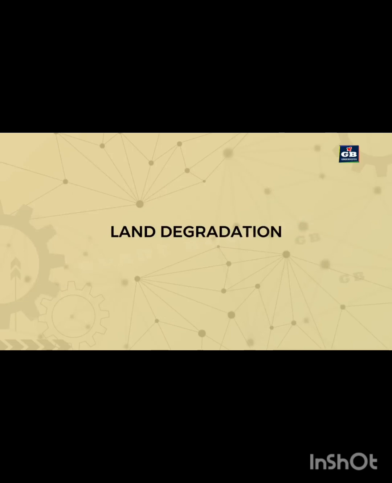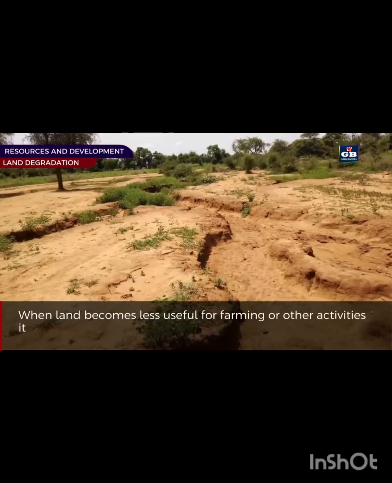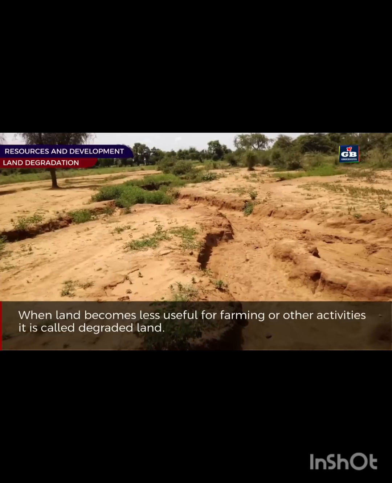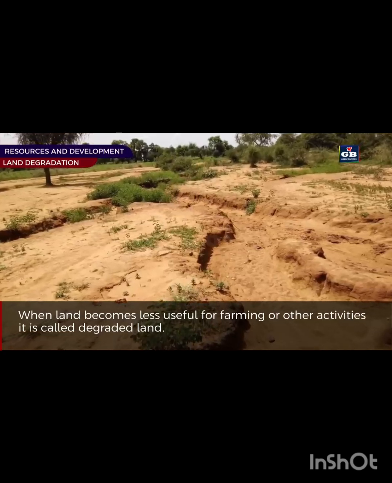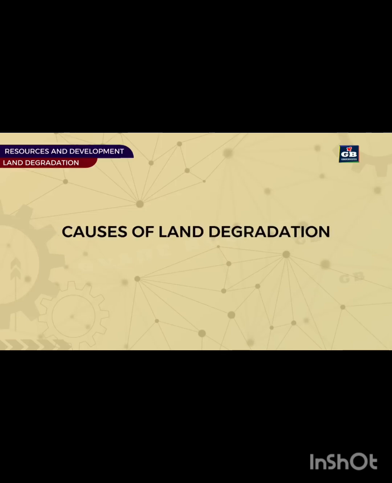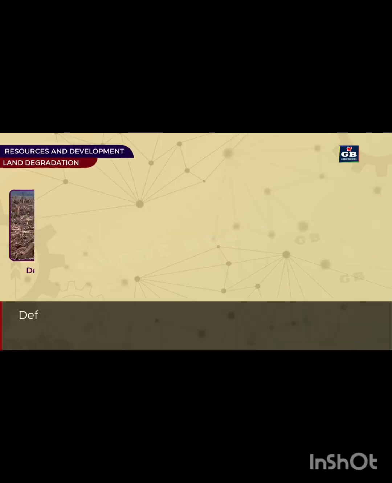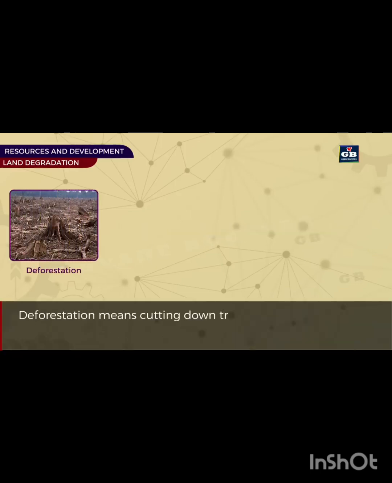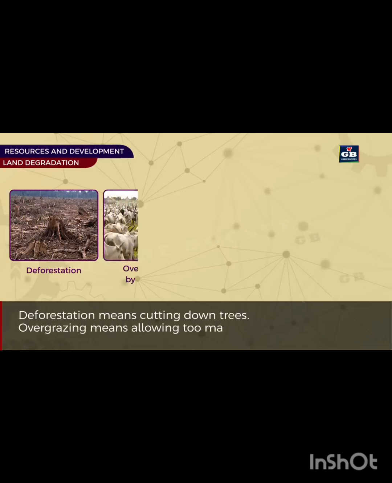Now, let us look at land degradation. When land becomes less useful for farming or other activities, then the land is called degraded land. What are the causes of land degradation? 1. Deforestation. Deforestation means cutting down trees. 2.